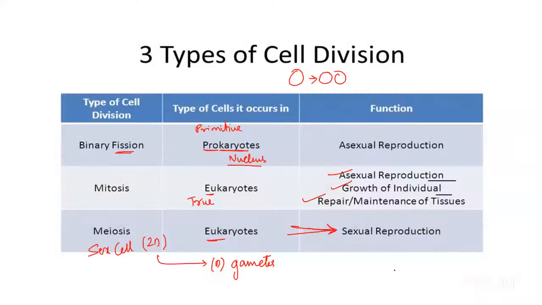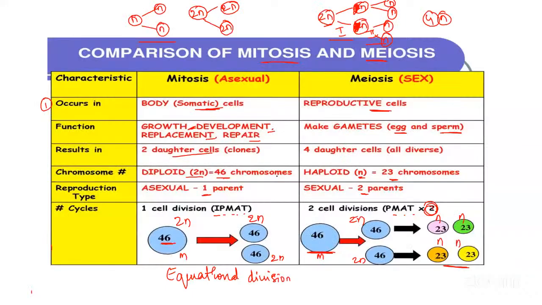So here, as you see, I told you meiosis happens in the sex cells, or the germ cells we call it. So this is the main difference that you need to know. Mitosis occurs in the somatic cells. So what is somatic cell?